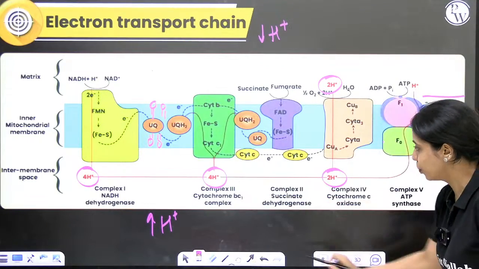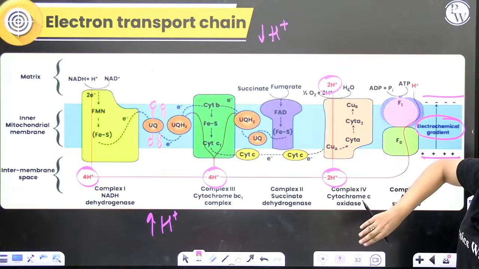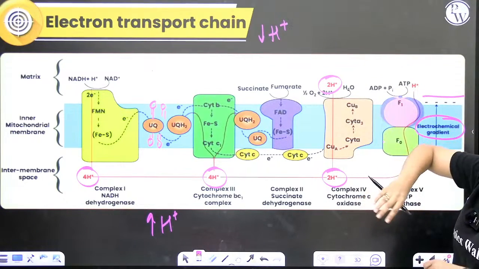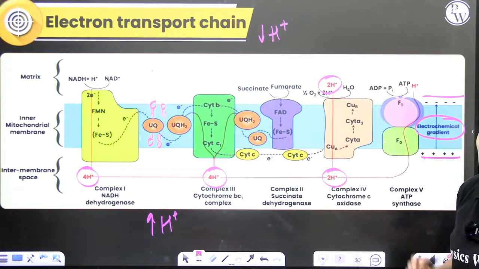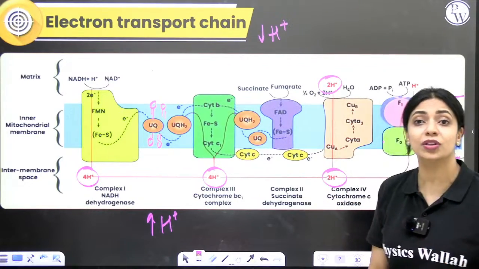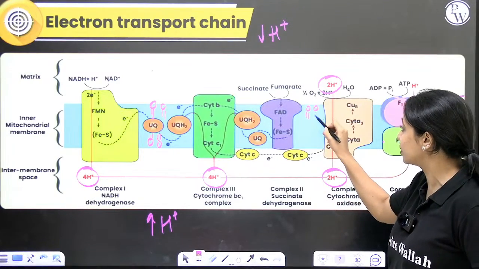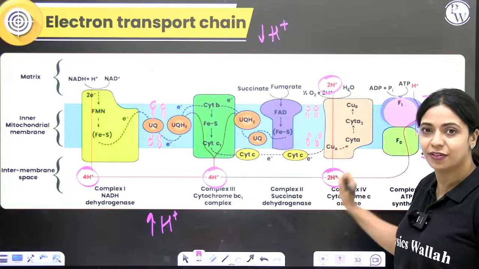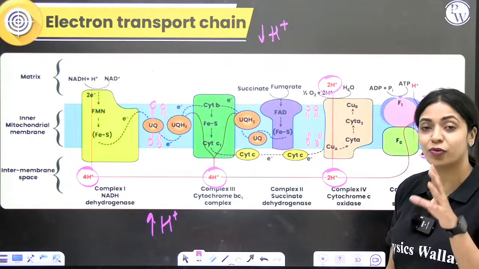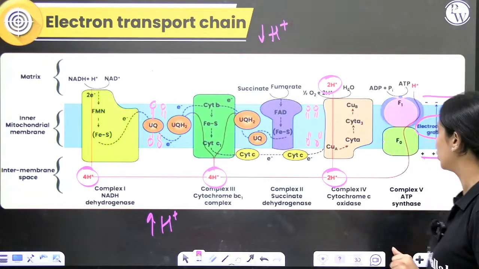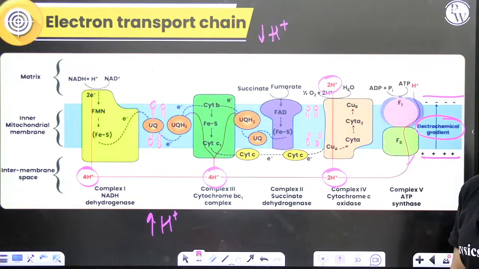Now, there are more protons here. In order to bring about equilibrium, these protons will have to move out so that on either sides, the same amount of protons are present. In order to do that, these protons cannot randomly diffuse through the plasma membrane. They cannot diffuse through this phospholipid bilayer because they are charged particles, right? If they are polar, if they are charged, you cannot move through the plasma membrane's phospholipid bilayer directly. So what is the other pathway that it has? It will go through your F0, F1 particle, which is your ATP synthase.